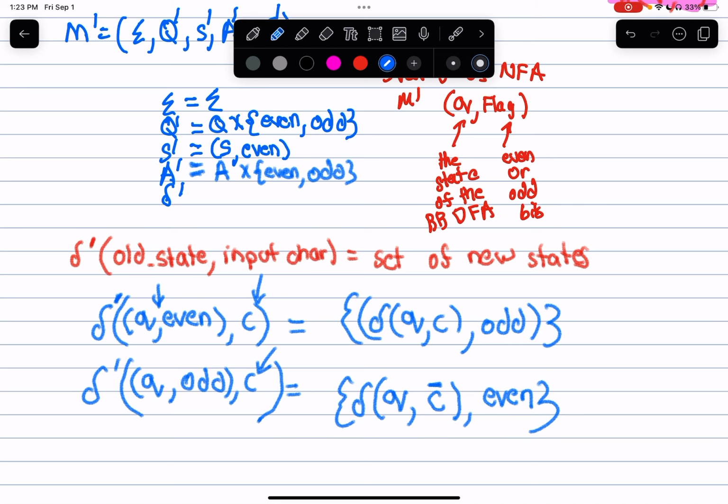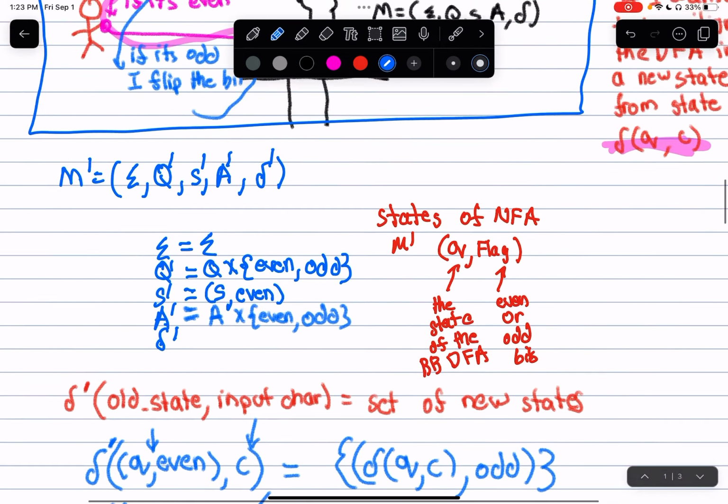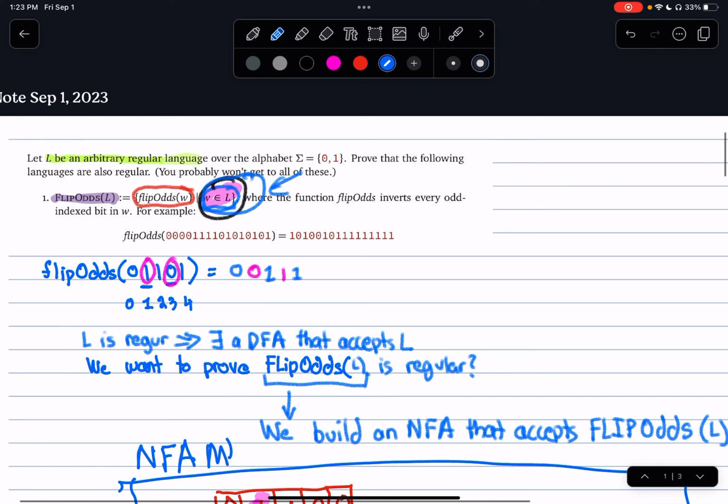Stupid question: this one is just for alphabet 0 and 1. What if we have an extended alphabet? It says flip odd bits, so what is the complement of 2? You can represent the numbers 0 and 1 with one bit.